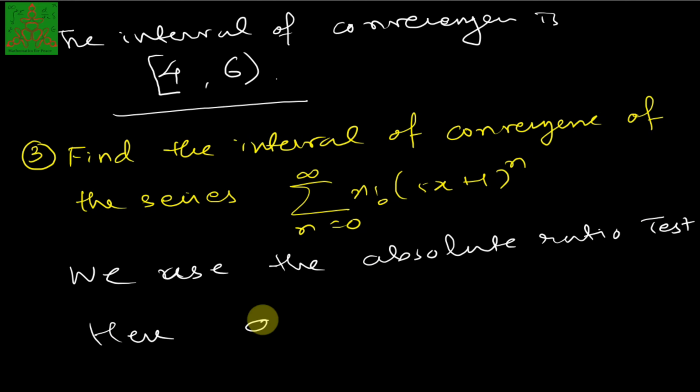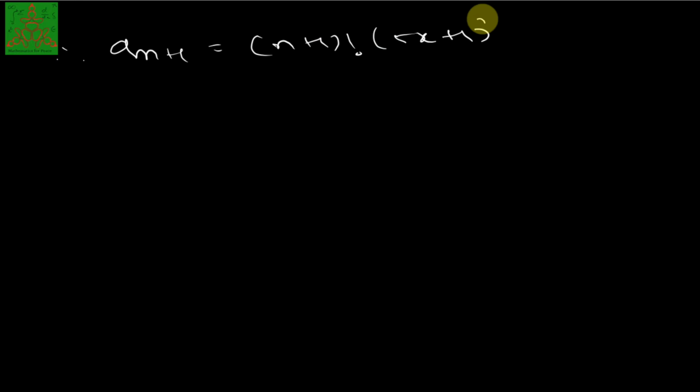Here we have a_n, which is n factorial into (5x plus 1) raised to n. Therefore, a_(n plus 1) will be (n plus 1) factorial into (5x plus 1) raised to n plus 1.